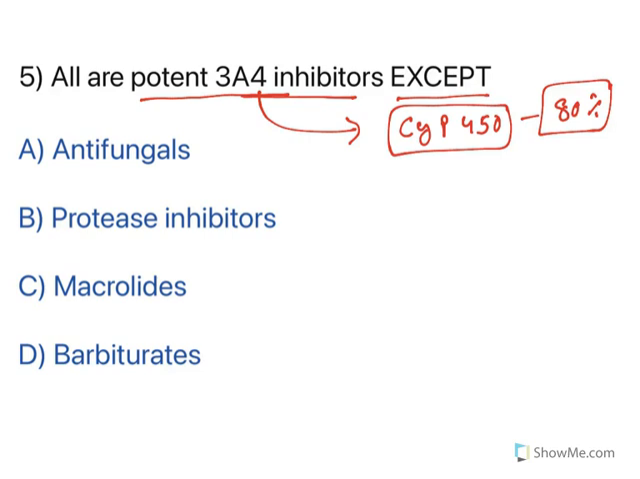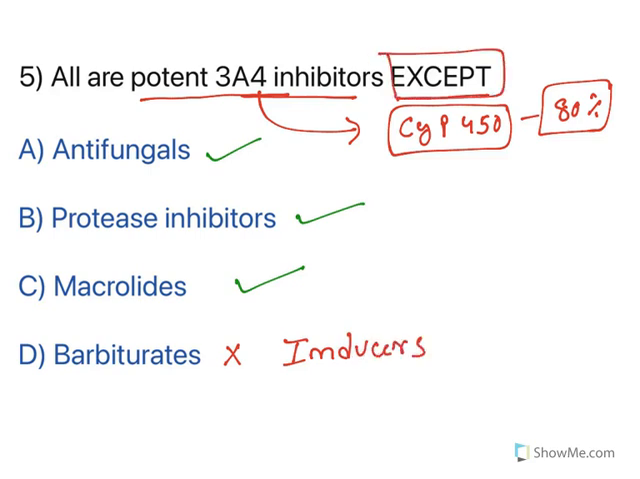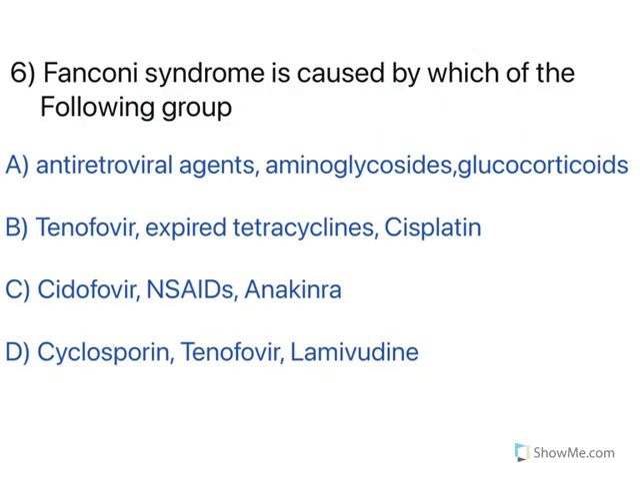Now, inhibitors: antifungals, yes, they inhibit this particular enzyme. Protease inhibitors, yes, they also inhibit. Macrolides, they also inhibit. Barbiturates, no, in fact they are enzyme inducers. They are not inhibitors. So the question says "except," which of the following is not an inhibitor? It means barbiturates, because they are inducers. They activate the enzyme action, not inhibit the enzyme action. Moving to the next one.